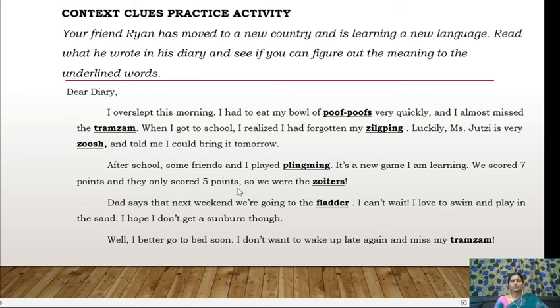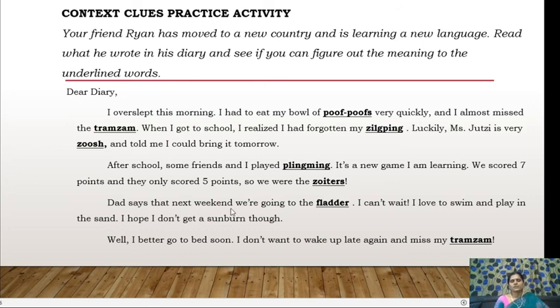And after school, some friends and I played plingming. Maybe played in the sense like it might be a game. It's a new game, so they have given a clue here. We scored 7 points, and they only scored 5 points, so we were the Zoiters. So 7 points, he has given a clue, and the team they have scored only 5 points. So these people would be the winners, and so Zoiters means winners.